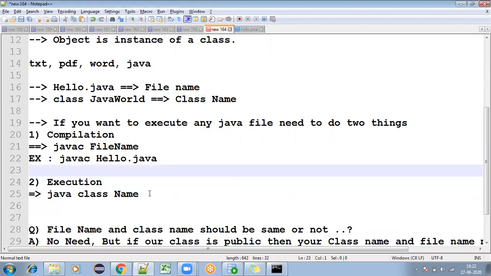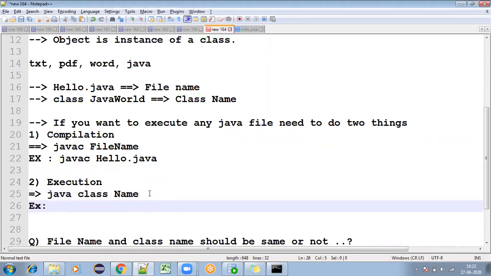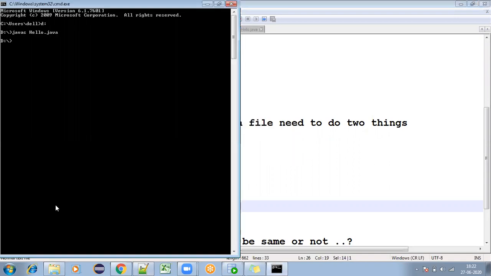So now, what is that example? Example is java, and the class name is JavaWorld. Some people are thinking that we need to give the dot class file. No, it is already a dot class file. If you give dot class, it will consider JavaWorld.class.class. So you don't need to give it that way. You just simply write java JavaWorld. Then is it executing or not, we need to understand. Once I click on enter, it will give the output, welcome to Java world.